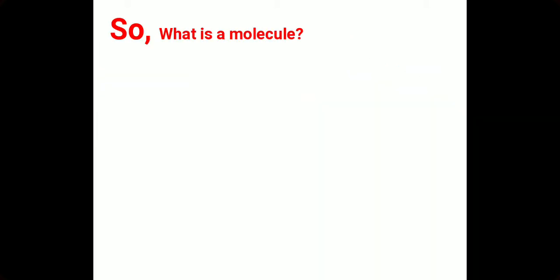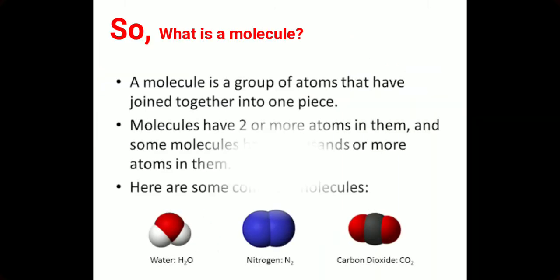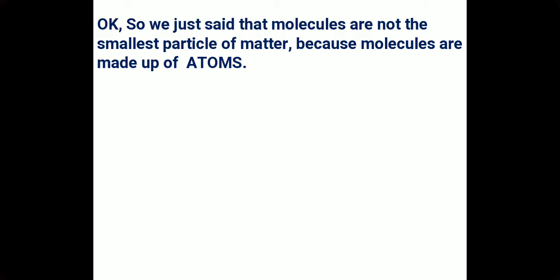Now comes the question, what is a molecule? A molecule is a group of atoms that has joined together. Some molecules have 2 atoms in them, some have more, some could have thousands or more atoms in them. Given some examples over there, water is one, nitrogen is another one, and carbon dioxide is the third one. So a group of atoms is a molecule.